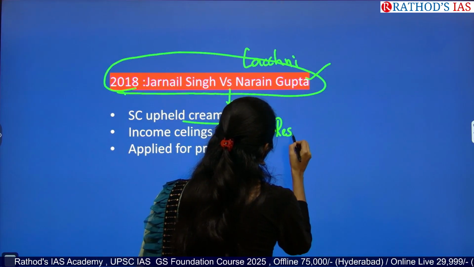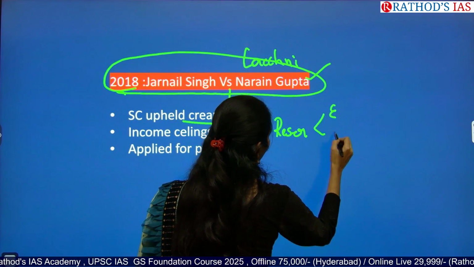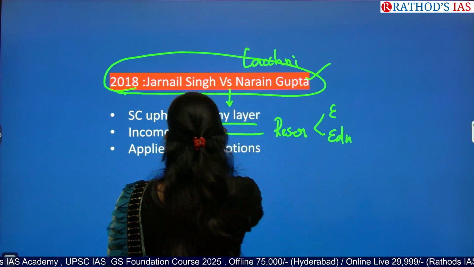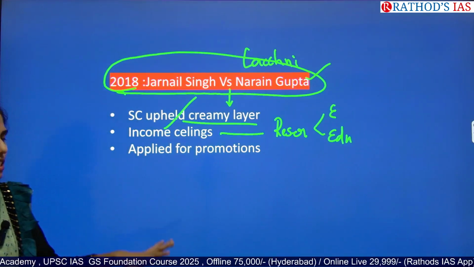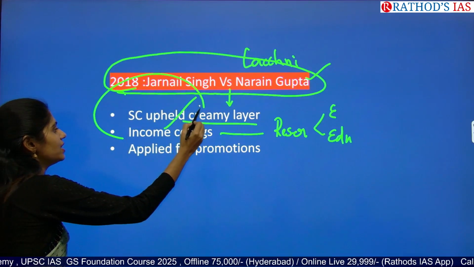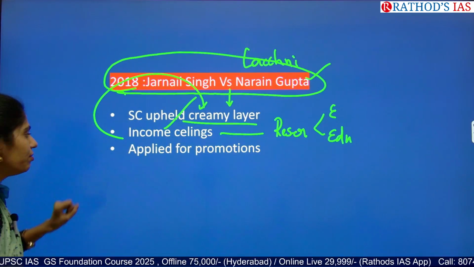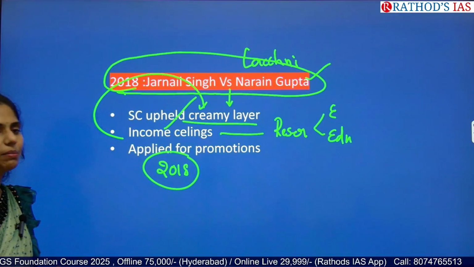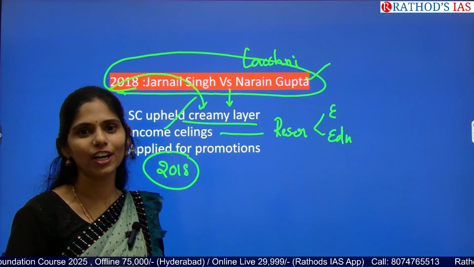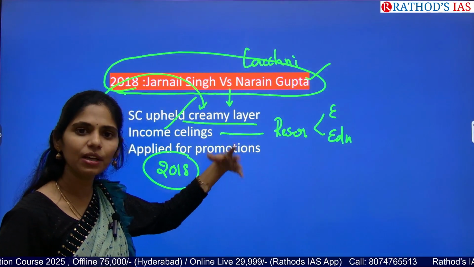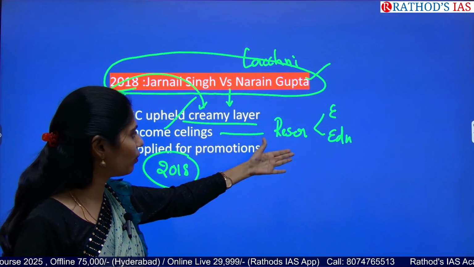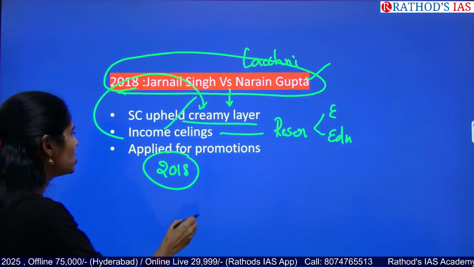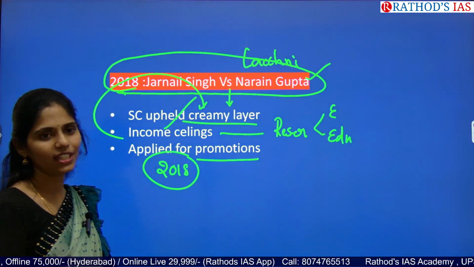If you want to get reservation either in employment or in education, you need to have income ceilings, based on which they can implement the creamy layer. For the first time in 2018 they applied this creamy layer in promotions, not in employment or providing seats for education, just for promotions.